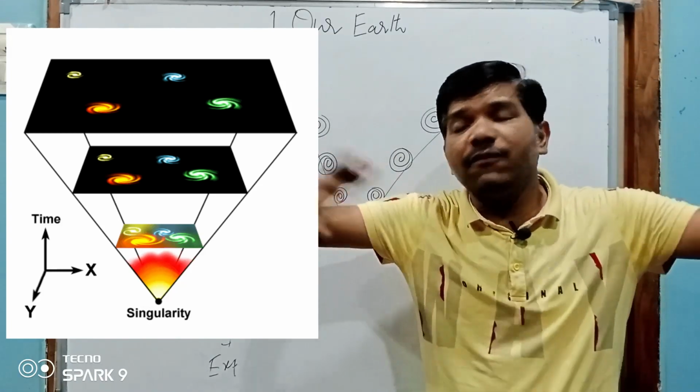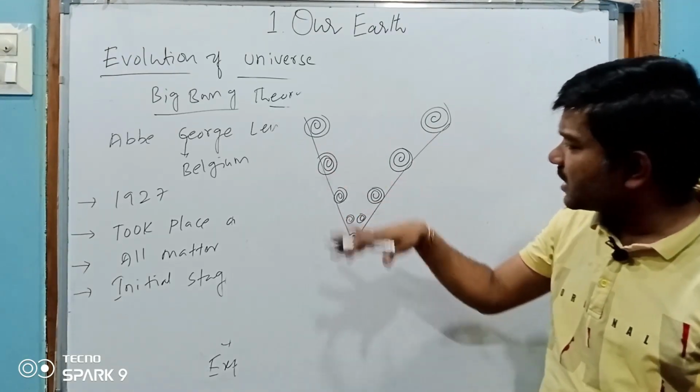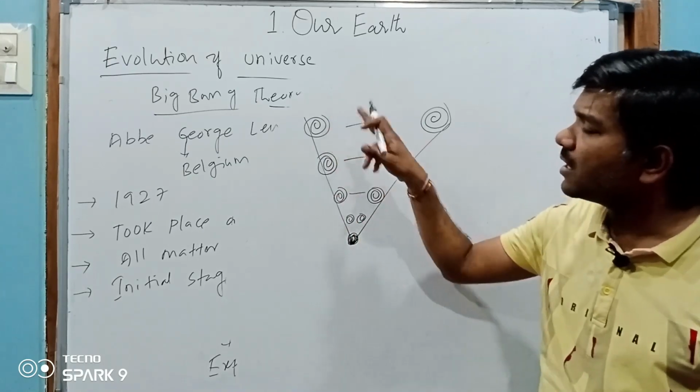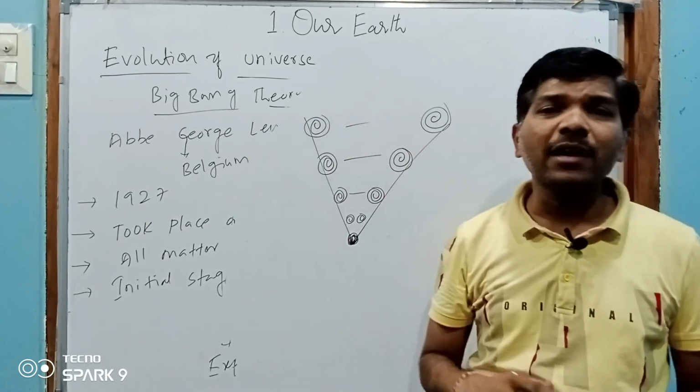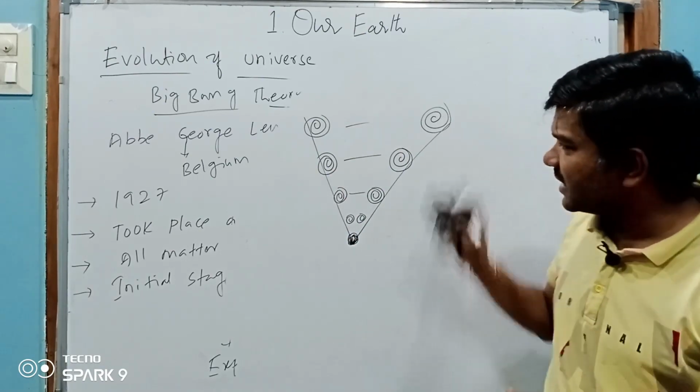Day by day, year by year, decade by decade, the distance between the galaxies is increasing. That is why it is the expansion of galaxies theory.